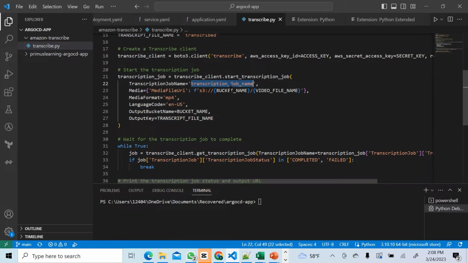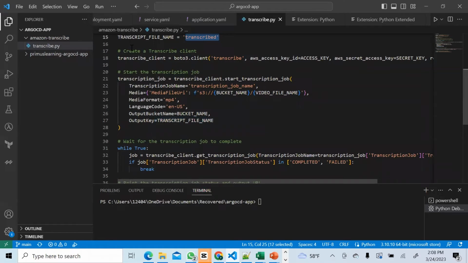And then you pick up the bucket name and the video file. So you pick up that file up there, and then the format is an MP4 format, and the video file is in the English language. That's why you're giving the English language name. And then the output bucket name, output bucket file. The output file will take this file here, because this is the transcribed file name that you gave, right? So it's using this variable that you defined up here and passing it in output key. So the output key is this transcribed.